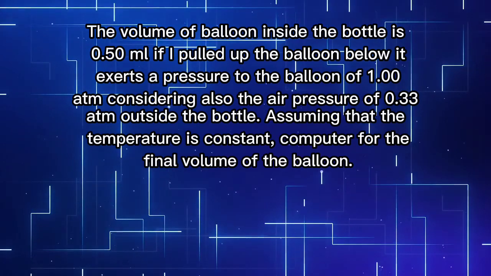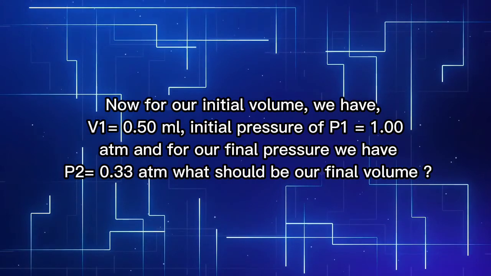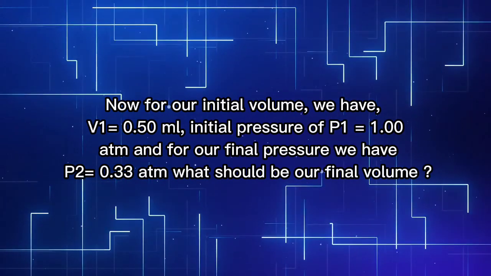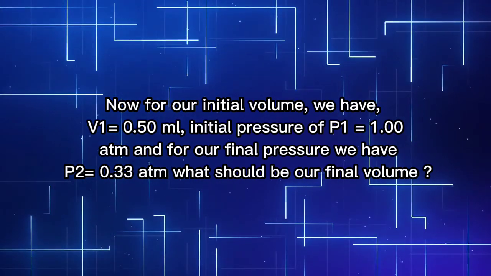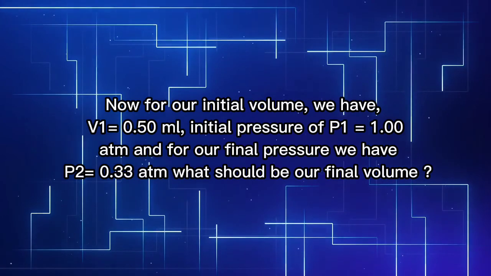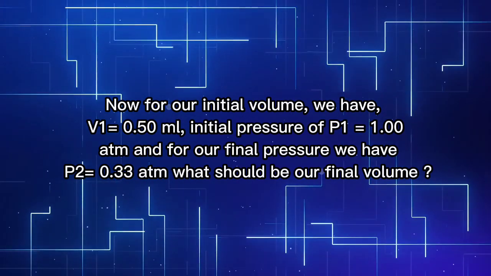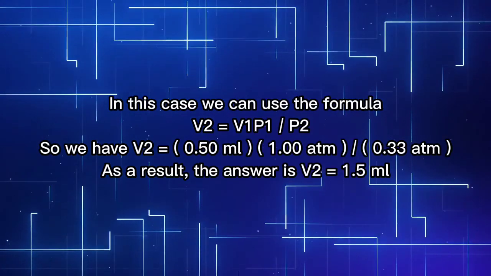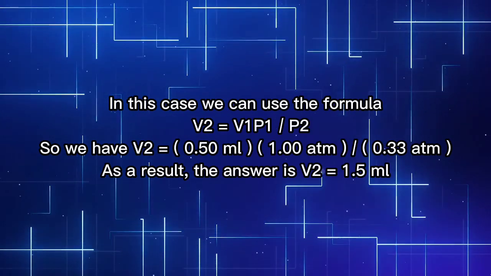Now, for our initial volume, we have V1 equals 0.50 ml. For our initial pressure, P1 equals 1.00 atmosphere. And for our final pressure, we have P2 equals 0.33 atmosphere. So what should be our final volume? Let's compute for the numerical value of the final volume by substituting the given values to this equation.